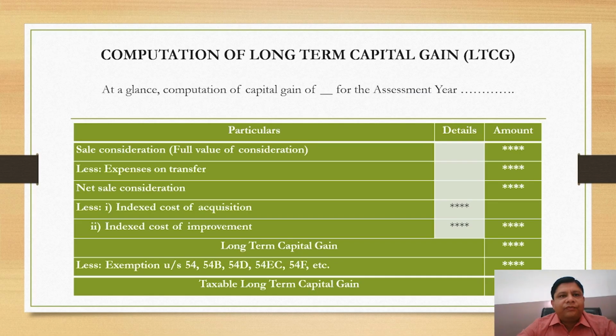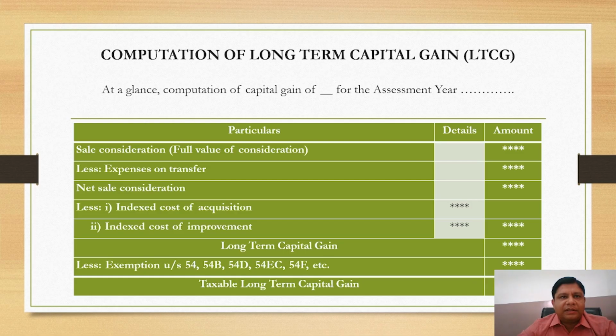Now, how can we calculate the indexed cost of acquisition? And what is indexed cost of acquisition? It means the price level of the year of sale, adjusted on the basis of indexation. So for calculating indexed cost of acquisition, we do the indexation using the index of the year of transfer and the index of the year of acquisition.